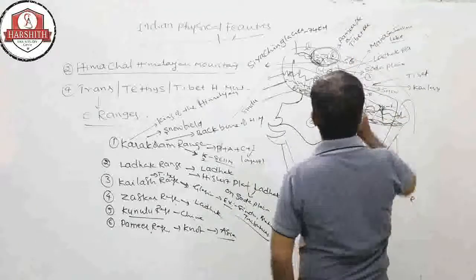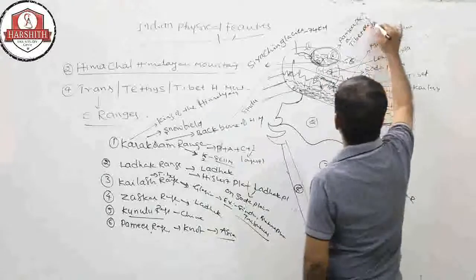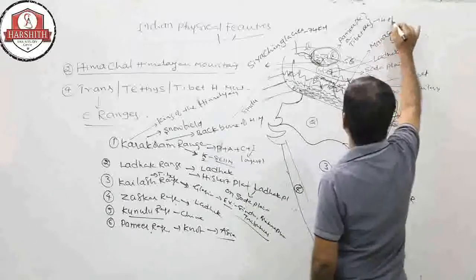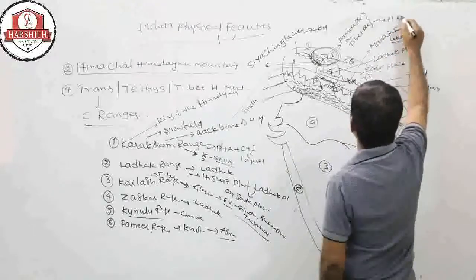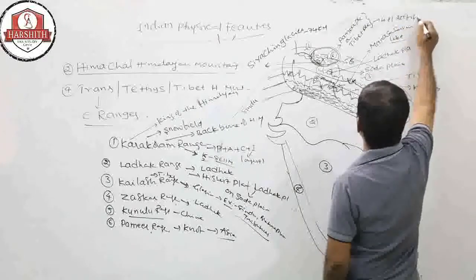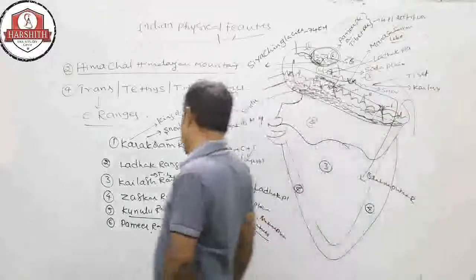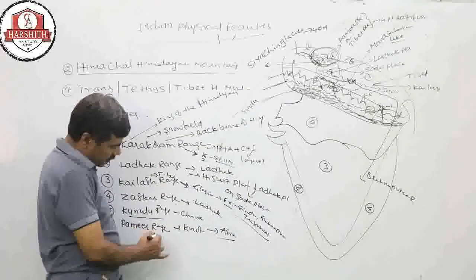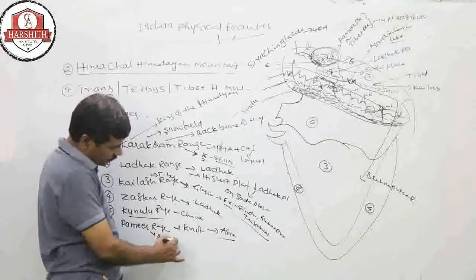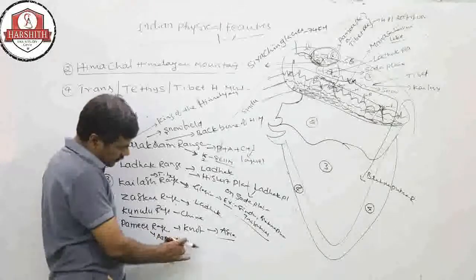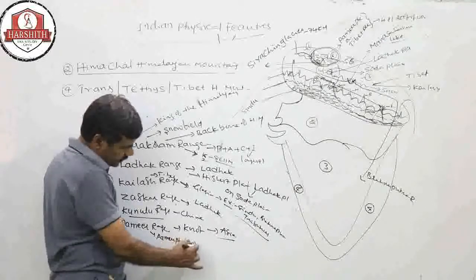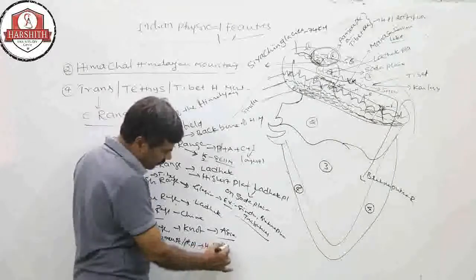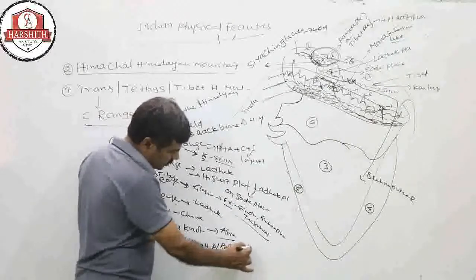This plateau is the highest in the world, and it is also called the roof of the world. So the Pamir range is the center of Asia, and the Pamir and Tibet plateau is the world's highest plateau, called the roof of the world.